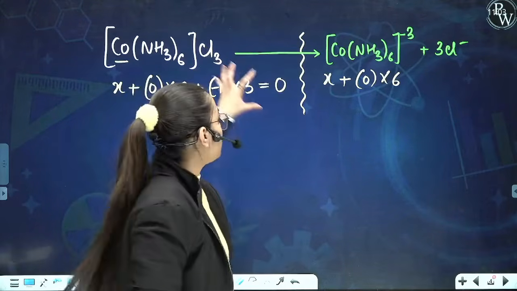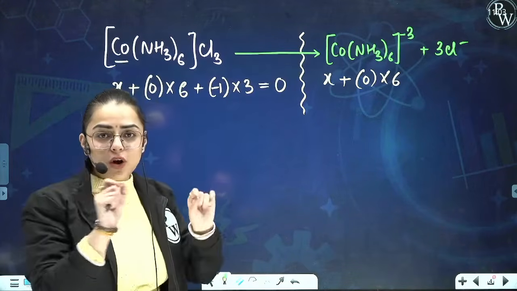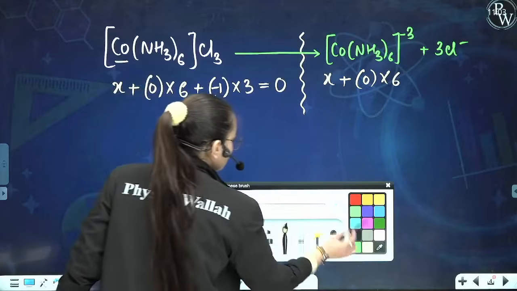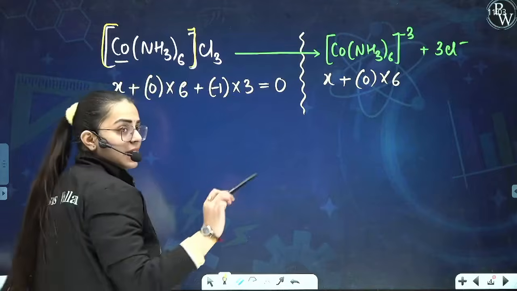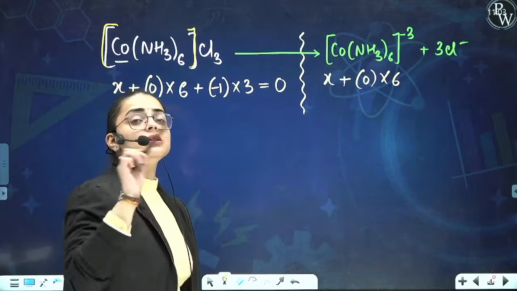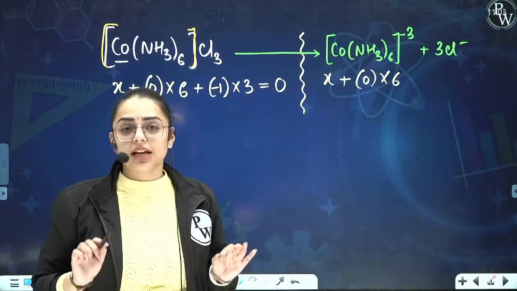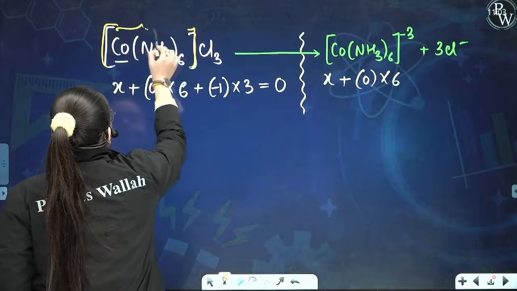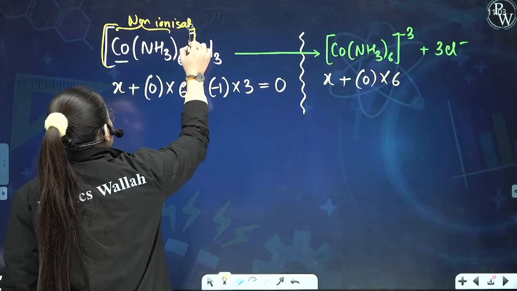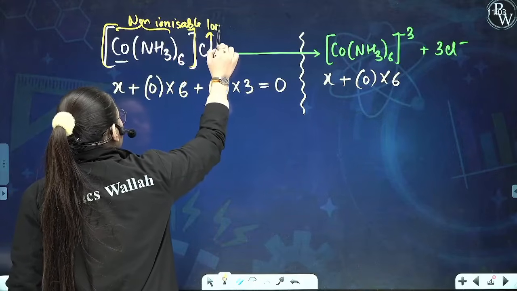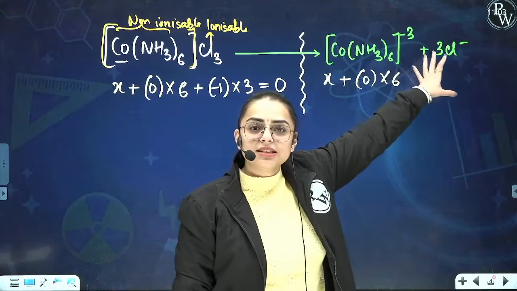Yes, okay. So, we know that the ions or the atoms that are present inside the coordination sphere, this square bracket represents your coordination sphere. Am I right? Now, the atoms or the ions that are present inside the coordination sphere basically won't ionize. They are non-ionizable ions. These inside ones are the non-ionizable ones, while this is the ionizable one. That means the non-ionizable one shall remain the same and the ionizable one will come out.